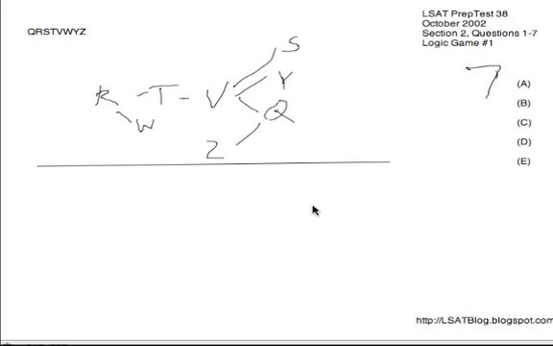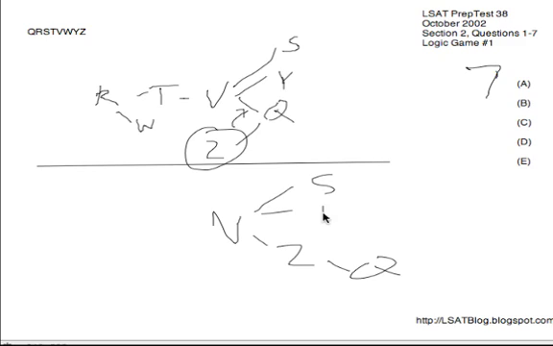Finally, number 7, if V is before Z. So we're basically taking the Z over here and putting it between V and Q more specifically. So I'm going to lay that out below just so you can see exactly what it looks like. We've got V before Z before Q. Of course, V is also before both S and Y. And then we have T coming before V, R coming even before that, and then W coming sometime after R. So relatively open-ended here. A lot of ambiguity.